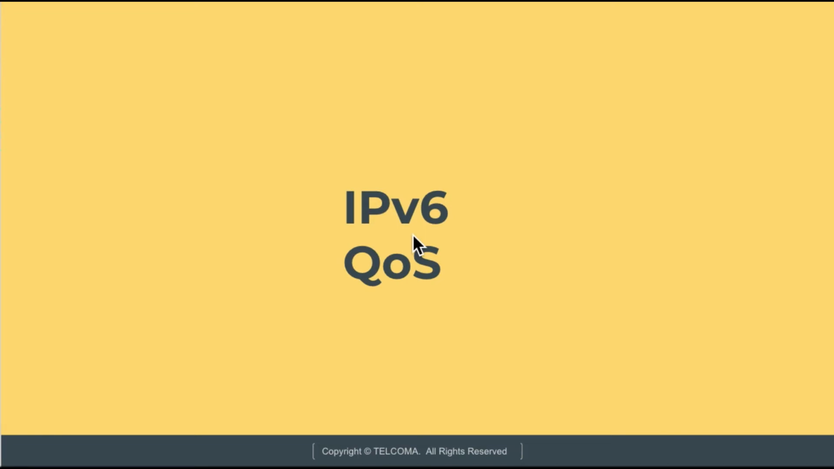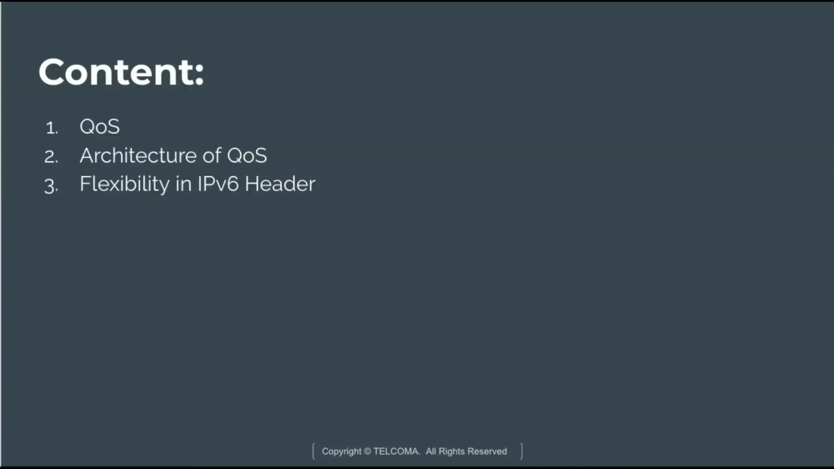So today we are going to discuss QoS, that is the quality of service of the IPv6 packet. In this class we will discuss what QoS is, then the architecture of QoS, and the flexibility in the IPv6 header. So let's start with the first, that is, what is QoS.